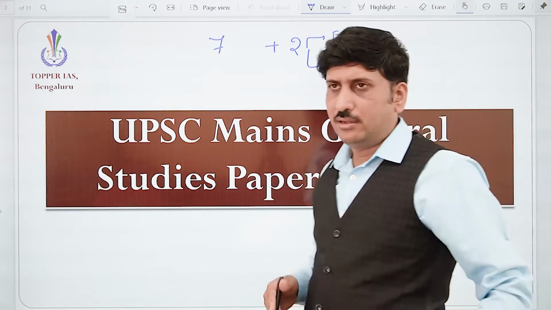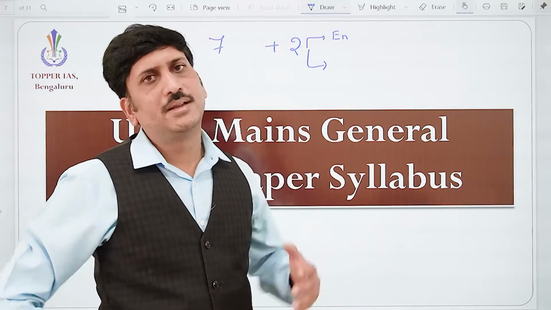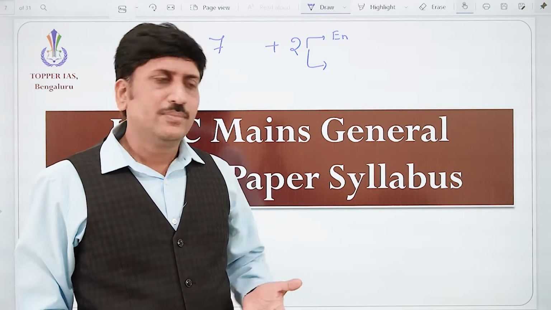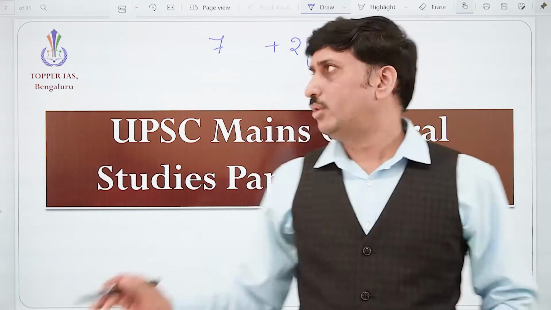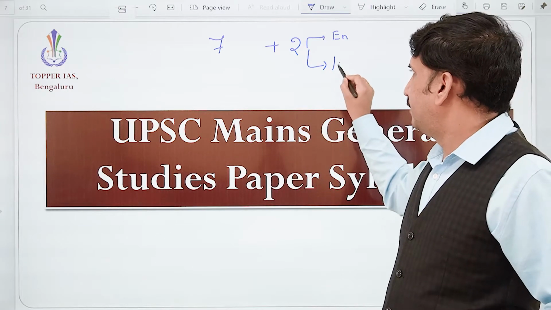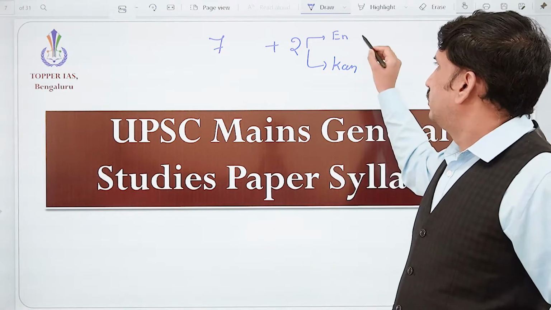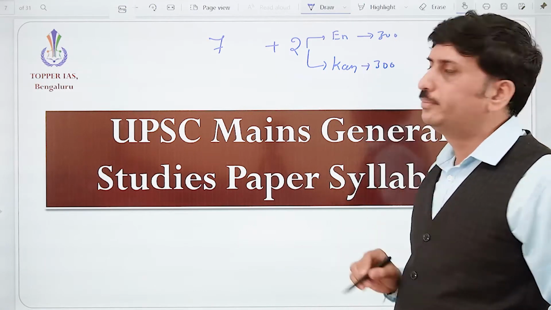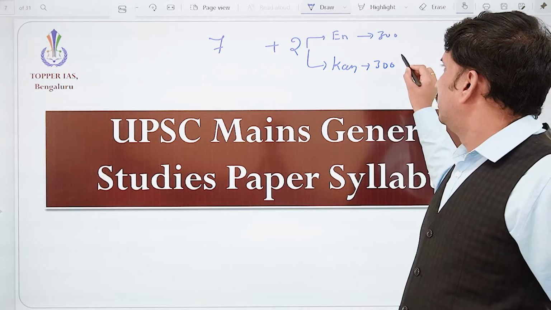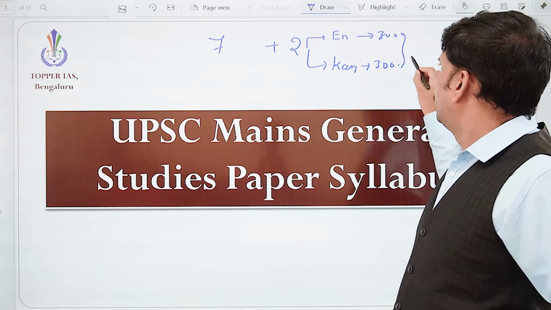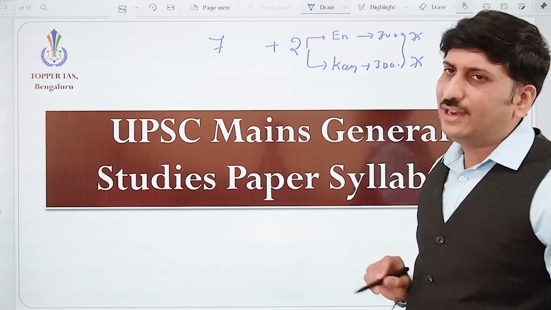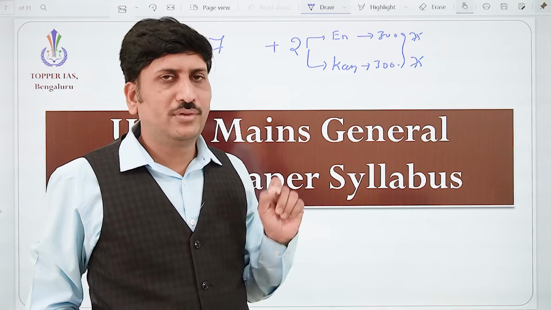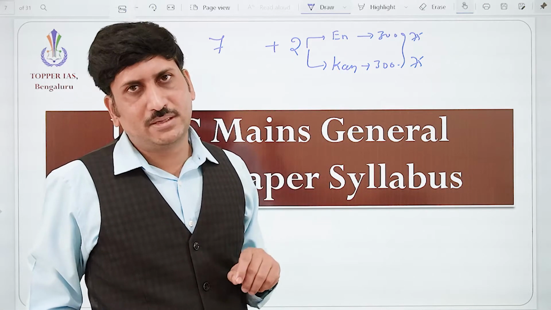If you are from Karnataka, not necessarily from the state, you may choose any one language like Kannada, Tamil, Hindi, right? So any one language you can choose. If I am taking Kannada, this paper is for 300 marks. Out of this, you must secure just 75, which means to qualify in the compulsory papers it is a 25% score. Out of 300 you need to secure 75 marks.